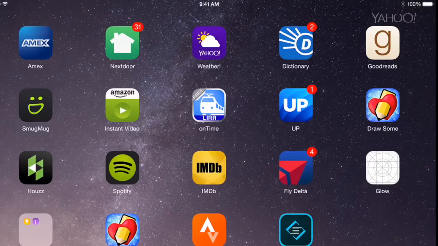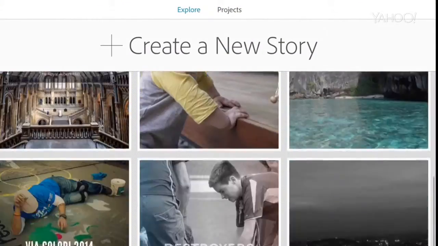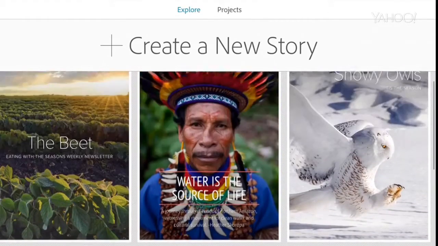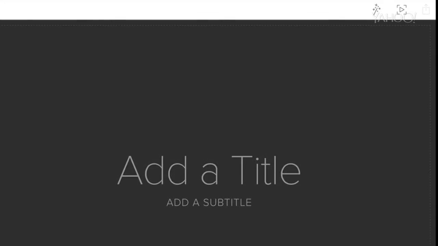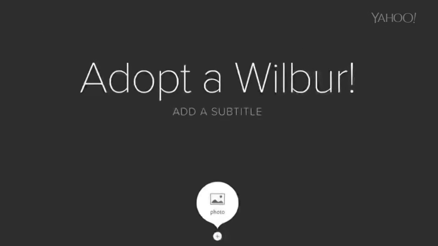I'm going to build a parallax site right now for adopting a cat. Clock me, 5 minutes tops. Okay, here are other people's finished projects for inspiration, but I'm going to tap Create New Project. The title, Adopt a Wilbur. Every time I see this plus button, I can add a picture or some text. I'm going to tap Photo.